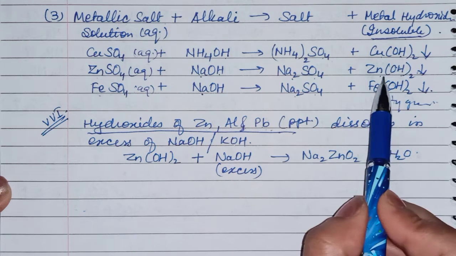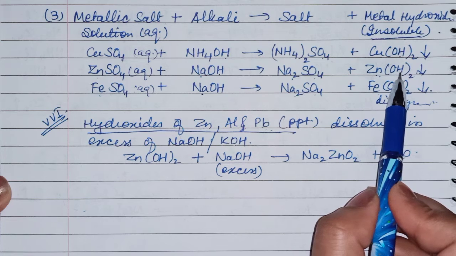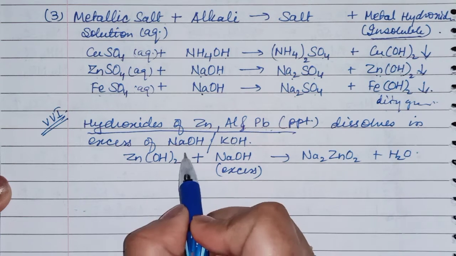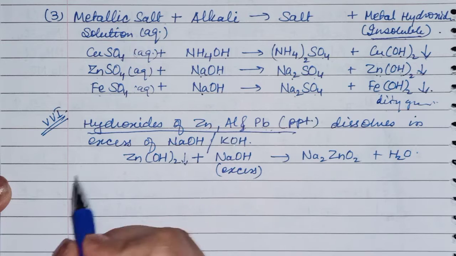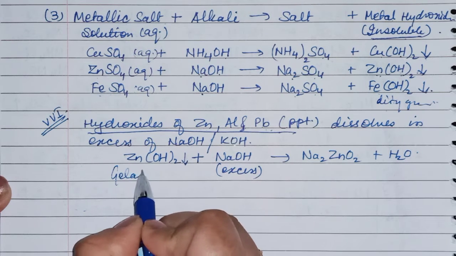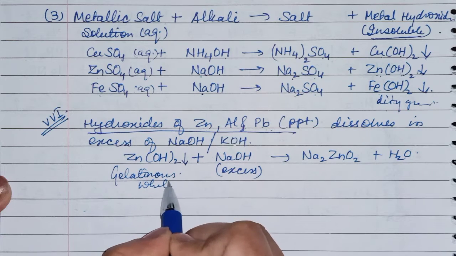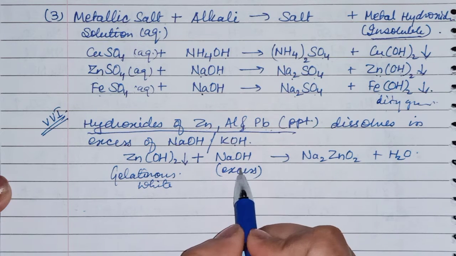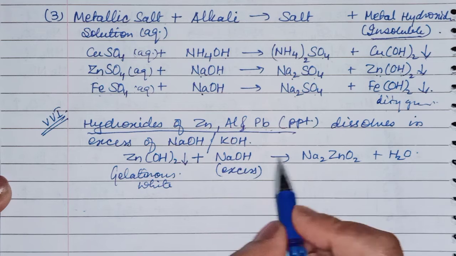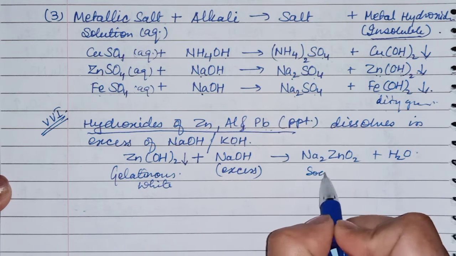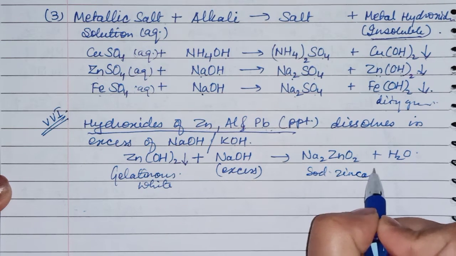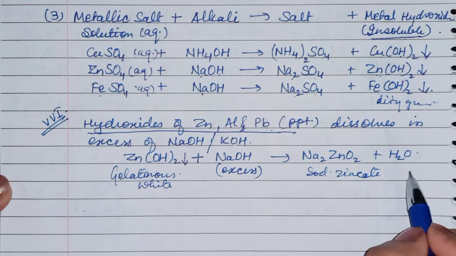Suppose zinc hydroxide is formed. If you take this as a precipitate, it is gelatinous white. In excess of NaOH, it will dissolve completely and form sodium zincate.